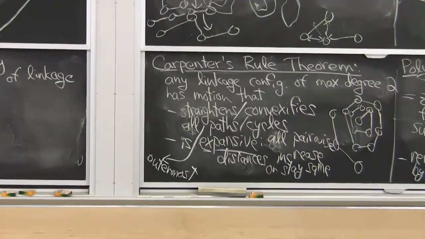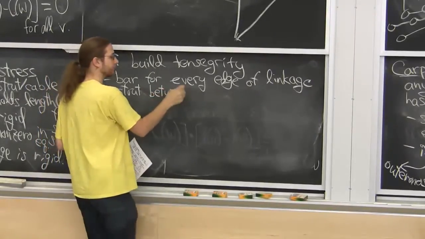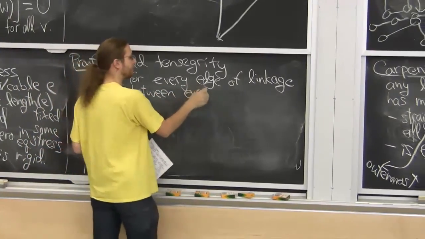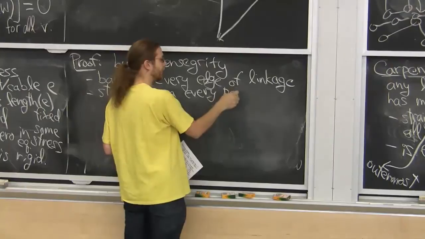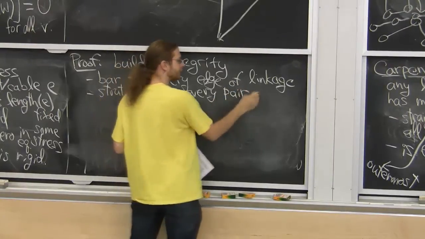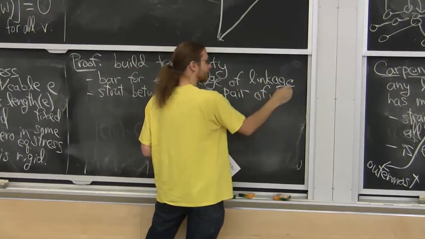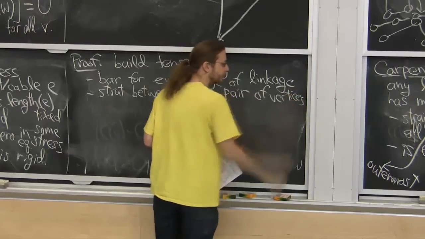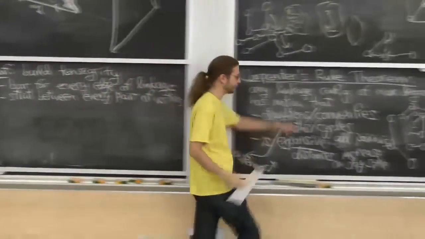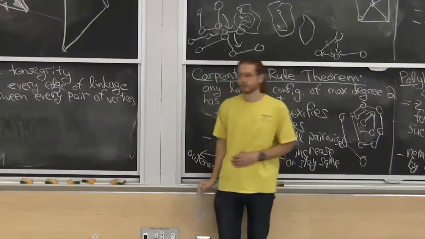It's also going to have a strut between every other pair of vertices. Heck, every pair of vertices. It's kind of redundant for the bars, but every pair of vertices. That says that all pairwise distances must increase or stay the same.